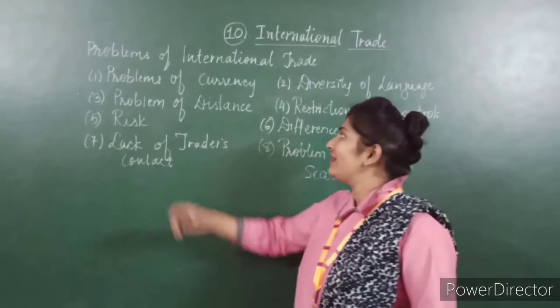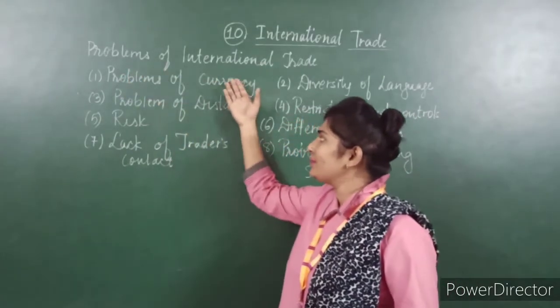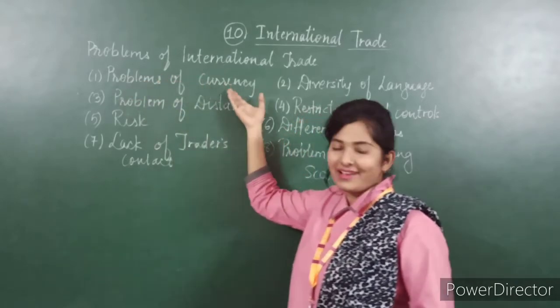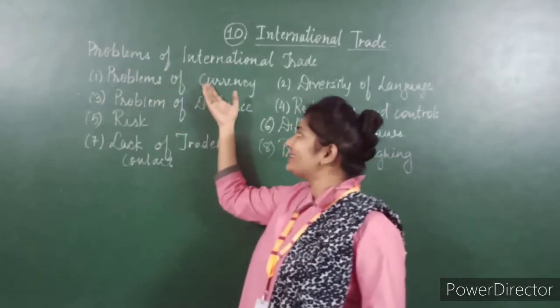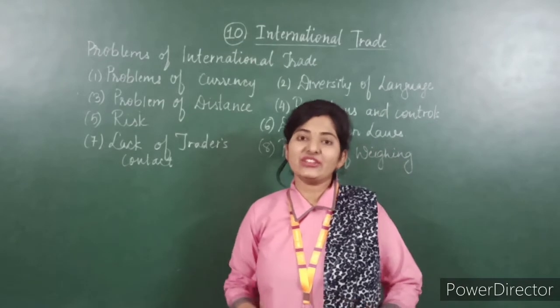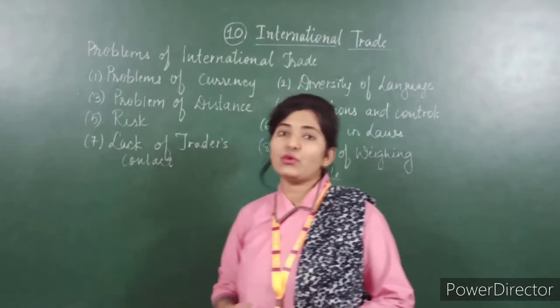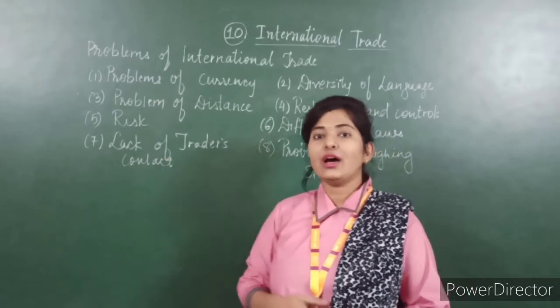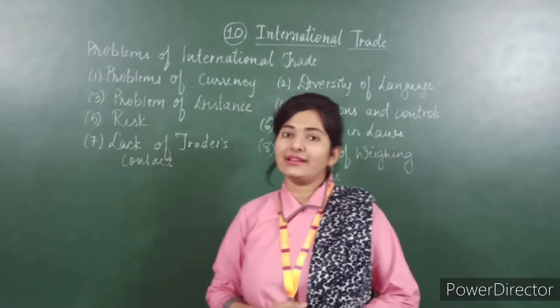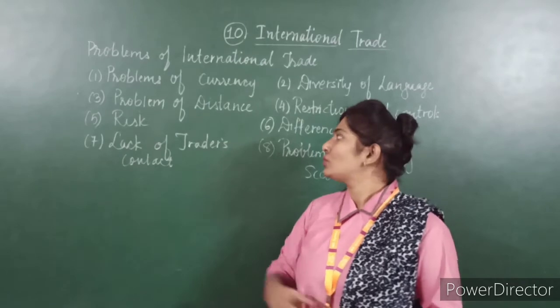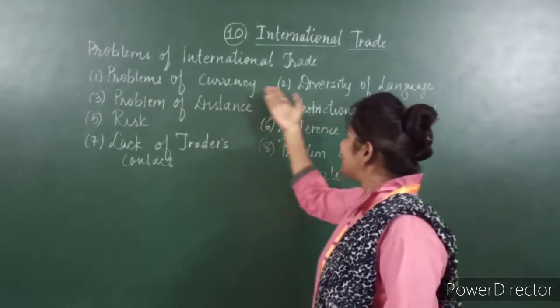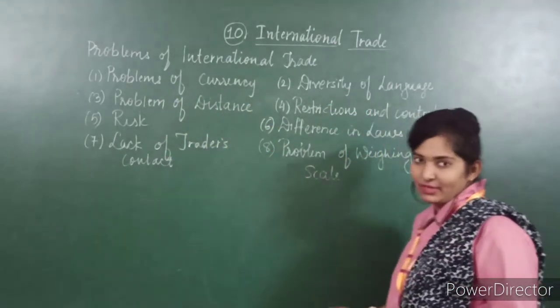So dear students, let's revise this again. That is problems of currency. Problems of currency are there in international trading because different countries have different currencies. So importers and exporters may not have adequate knowledge regarding each other's currency, so this problem arises. Second is diversity of language.